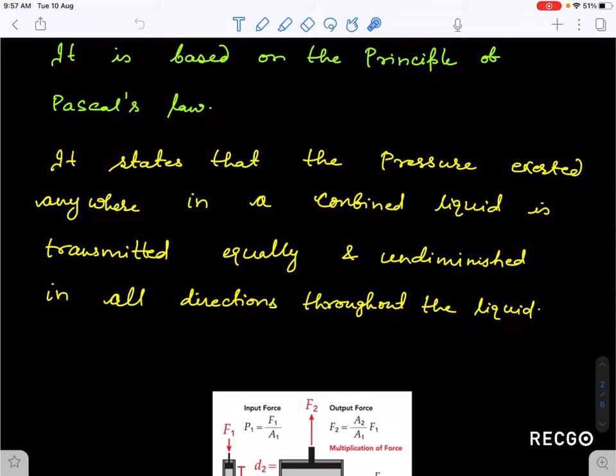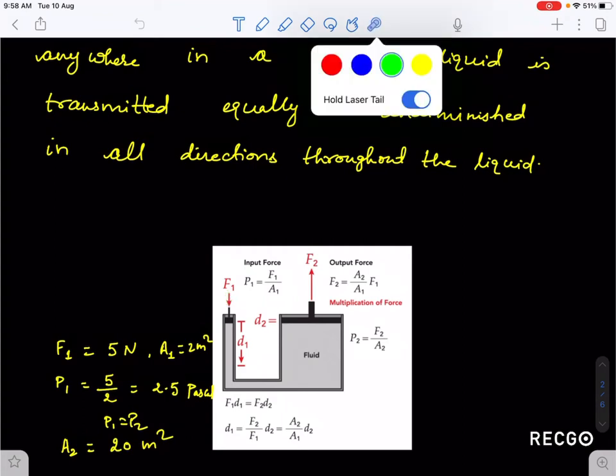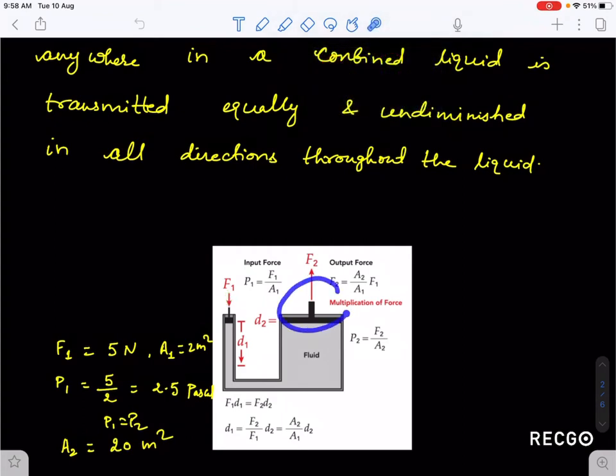So I have written it: it states that pressure exerted anywhere in a confined liquid is transmitted equally and undiminishingly in all the directions throughout the liquid. Suppose I take an example. This you have seen, this is used to lift cars etc. in the workshops. You are applying a small amount of force here and this force is multiplied many times at this end.